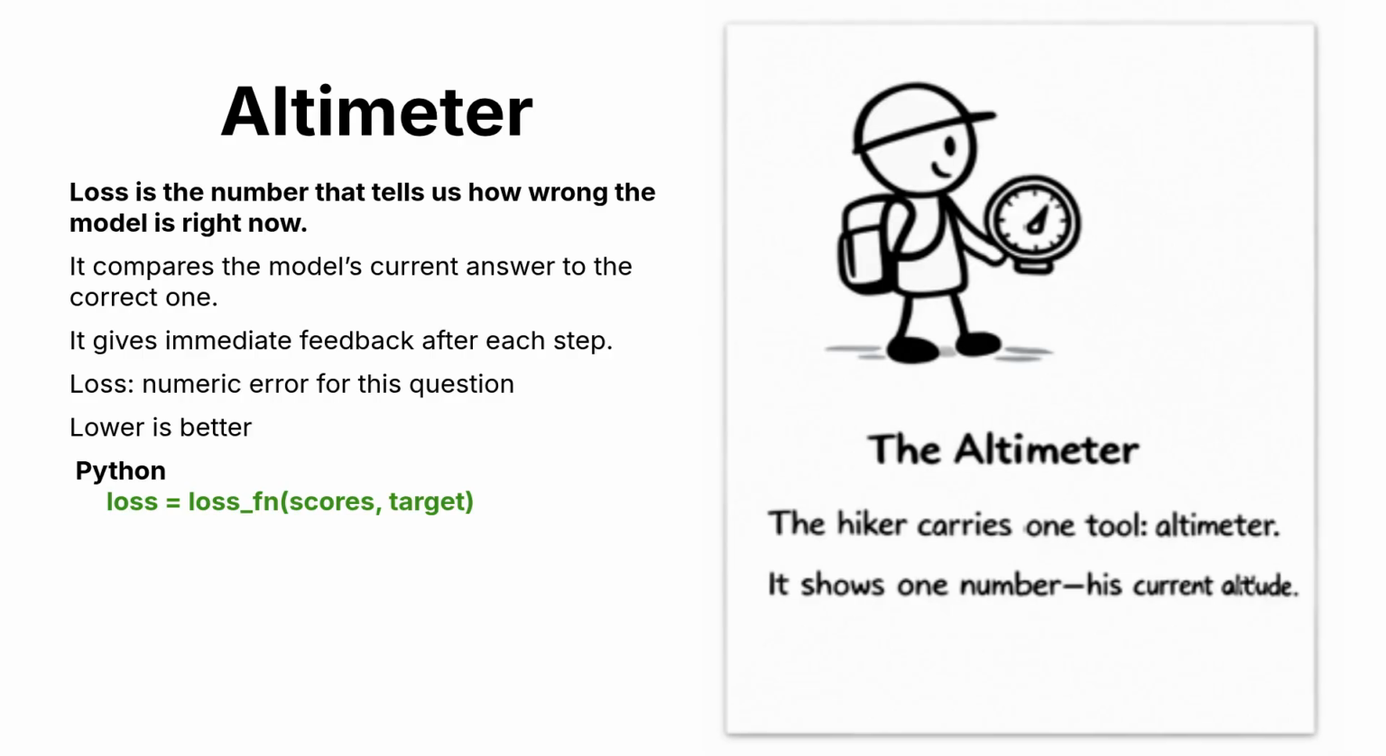The hiker carries one simple tool, an altimeter. It shows one number, his current altitude. It doesn't give directions. It doesn't show a map. In machine learning, this number is called loss. Loss tells us how wrong the model is right now.